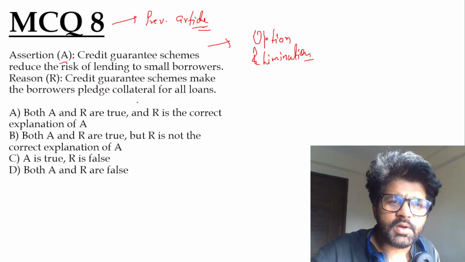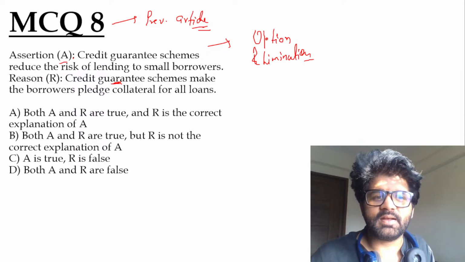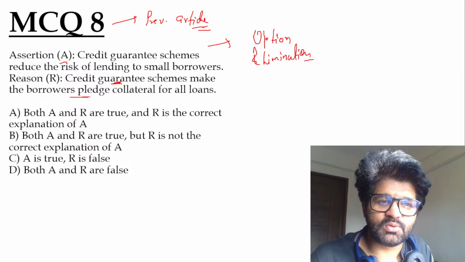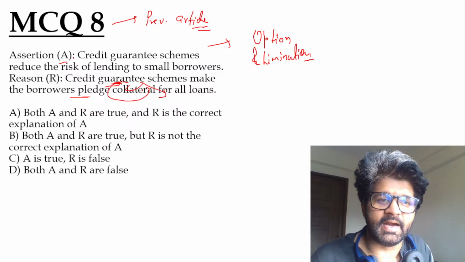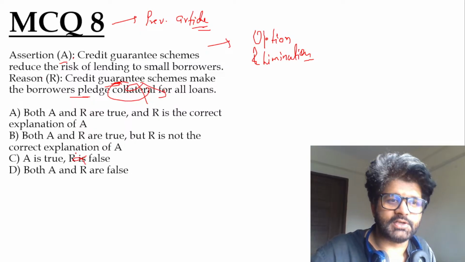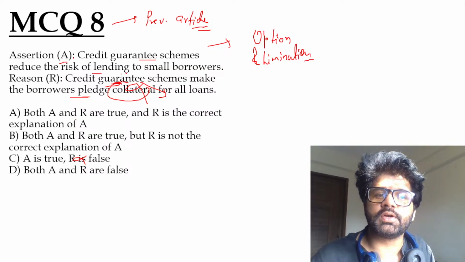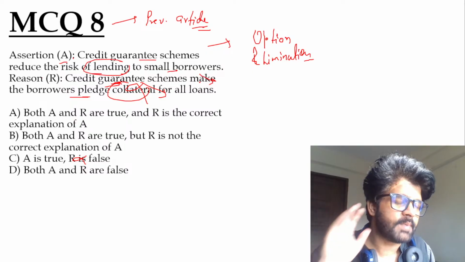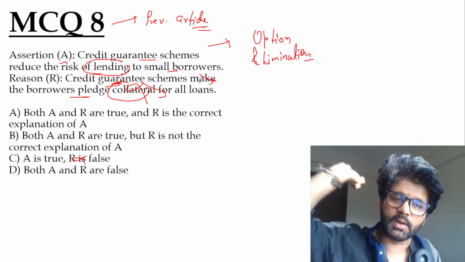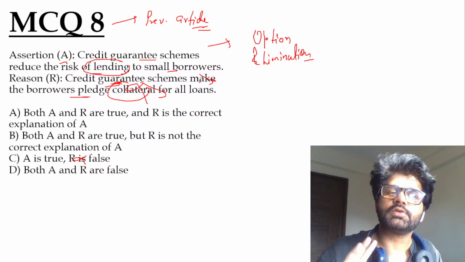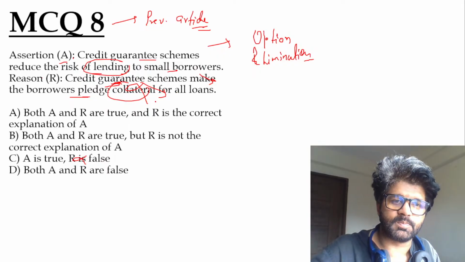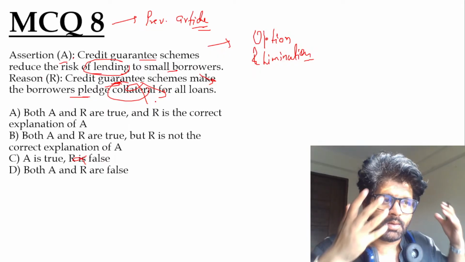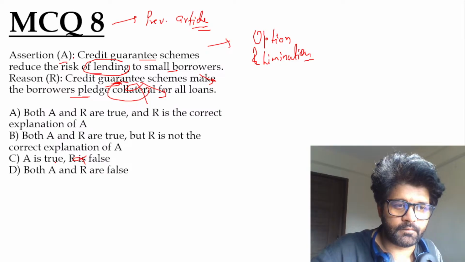Cool. So we know credit guarantee means it makes the borrower's place collateral. If collateral is already there, why will government give credit guarantee, bro? So R is false, A is true. Credit guarantee schemes reduce the risk of lending to small borrowers because banks have a thing that, okay, government will pay back a certain amount. So yeah, it reduces the risk of lending, and it does not make borrowers pledge collateral. Otherwise, the whole basic rationale behind credit guarantee will fall apart.